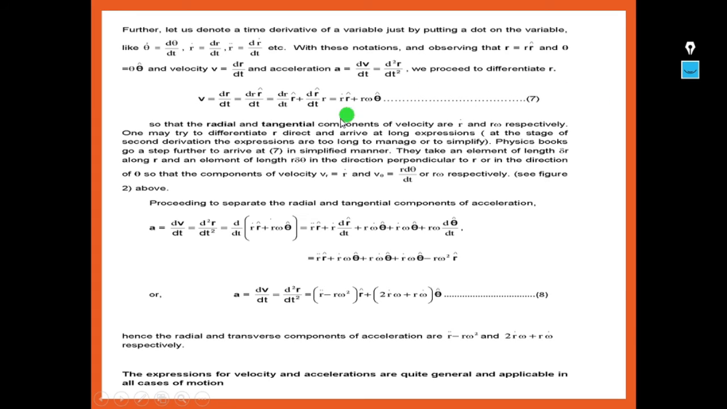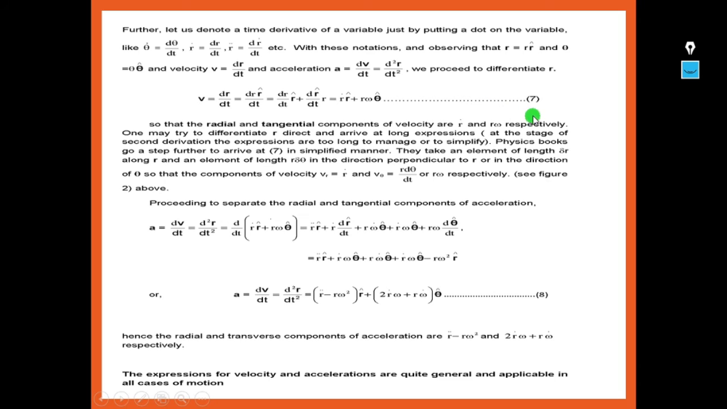So we proceed to differentiate r. If we differentiate r, we get velocity. So v is equal to position vector dr by dt. This position vector can be written as r into r cap, so d of r into r cap by dt. Then if we differentiate this, we can write it as dr by dt into r cap plus d r cap by dt into r, which means that dr by dt can be written as r dot. So r dot into r cap plus d r cap by dt can be written as r omega, and this can be written as theta cap.